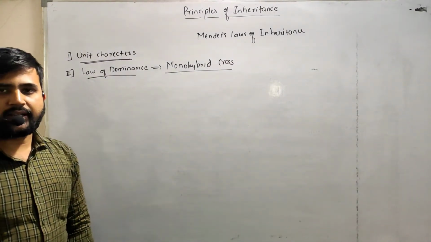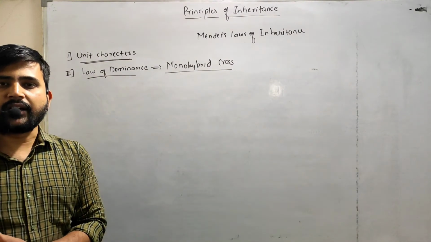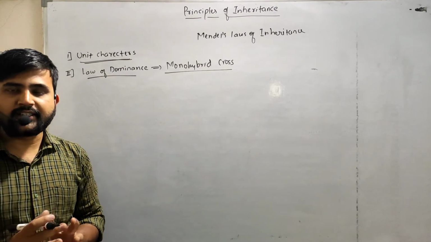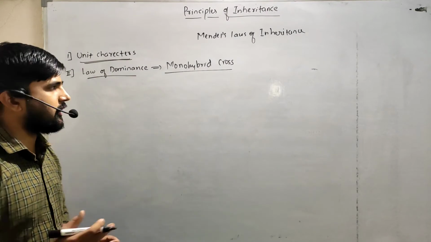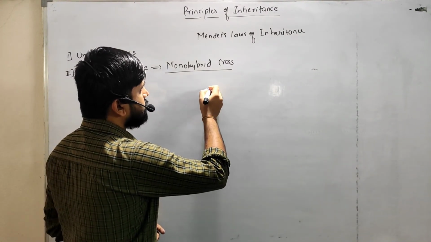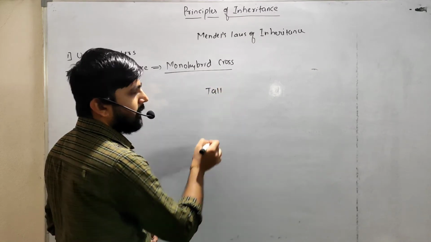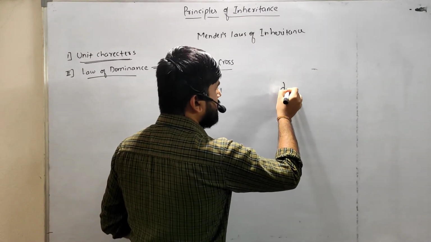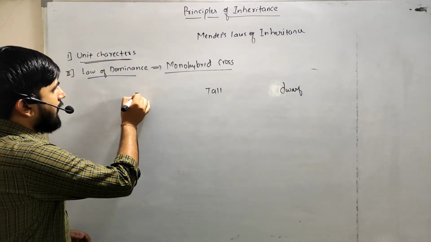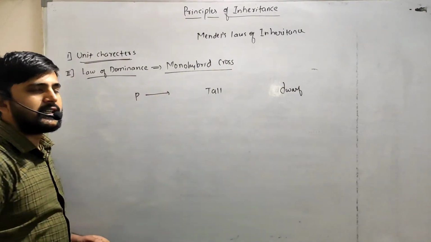Here, Mendel took the pea plant for his hybridization experiment. He considered one contrasting character, that is the height of the plant. He took one tall pea plant and another dwarf pea plant. So these are the parents. This P indicates the parents.